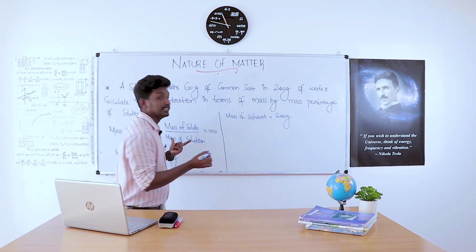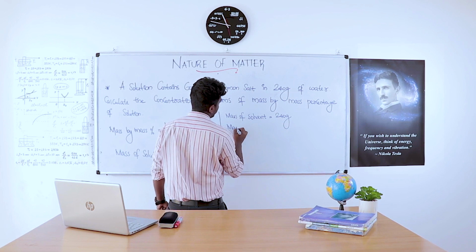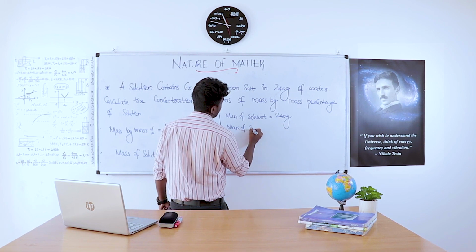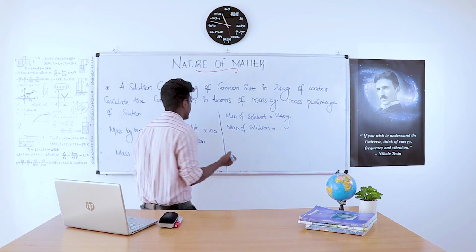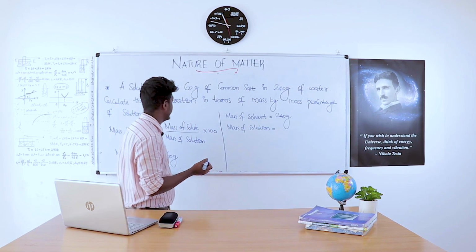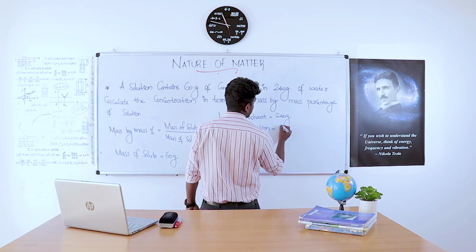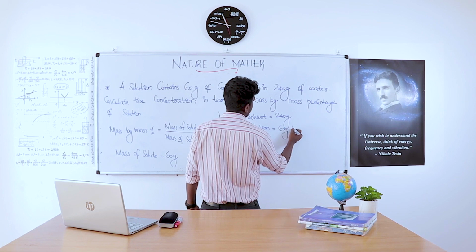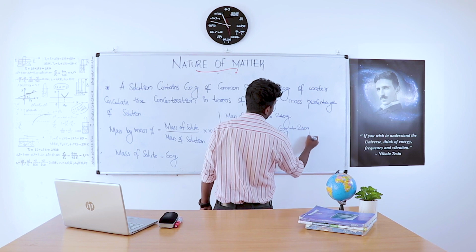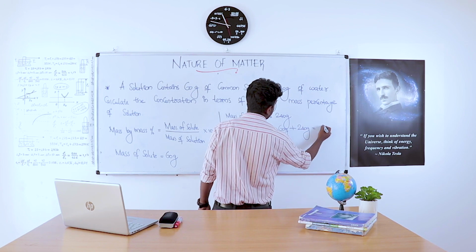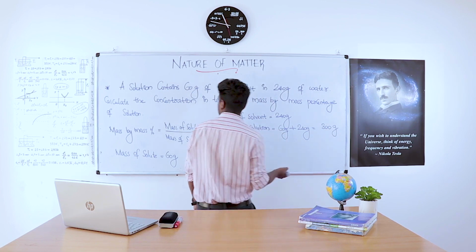But here in this equation, we need mass of solution. Mass of solute plus mass of solvent gives mass of solution. Therefore, mass of solution is equal to mass of solute 60 gram plus mass of solvent 240 gram, is equal to 240 plus 60, which is 300 gram.